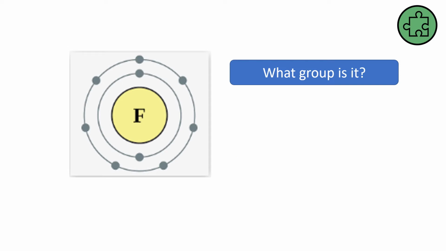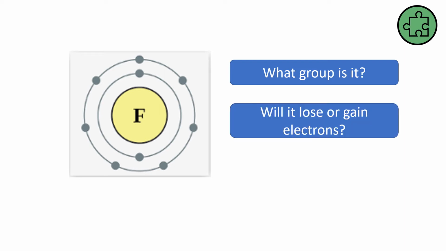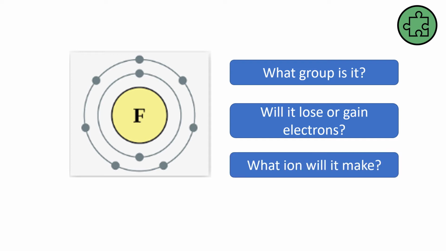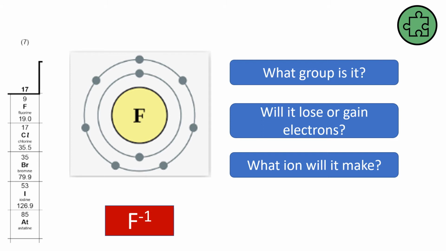Okay, what group is this one? Well, this is fluorine and it's in group 7 because there are 7 electrons in the outer energy level. Will it gain or lose electrons? Well, it would only need to gain 1 or it could lose 7. So it's going to gain 1, isn't it? So if it's gaining 1 electron, that would make it -1 because it's gaining that negative electron. And again, that means anything in group 7 is also going to have a -1 charge because they're all going to gain 1 electron to become stable.